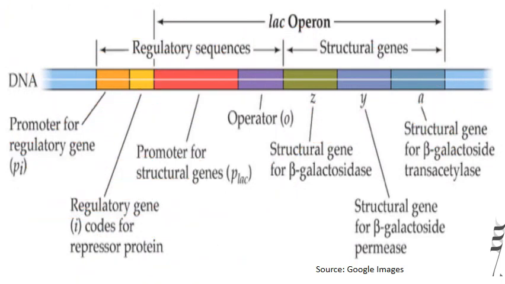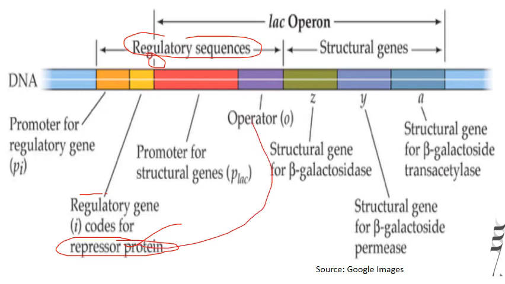Next, we have this slide which shows the Lac Operon. This Lac Operon consists of regulatory sequences designated as I gene. This I gene codes for a protein known as repressor protein. और ये जो repressor protein है ये बाइंड करती है खुद को in the operator region in the absence of substrate. मान लीजिए यहाँ पे lactose है, and when there is no lactose then this repressor protein binds itself to